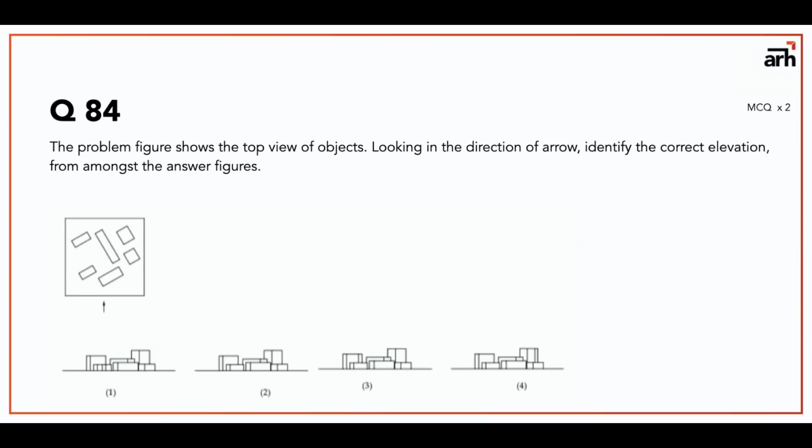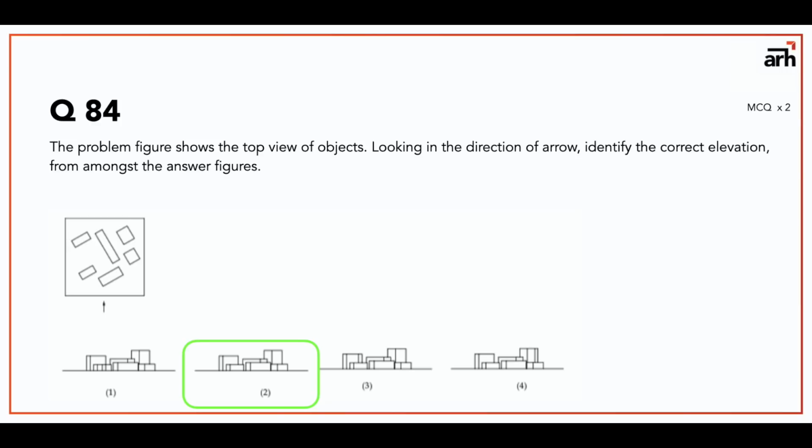Now this is a plan of the object given to you. The top view of the group of objects is given, and you have to identify the correct elevation from the arrow. So you have to look carefully. Even if you check from the answers, in the first option there cannot be 4 lines, and in the third one there cannot be 3 lines. So even from the options, only option 2 seems most appropriate.